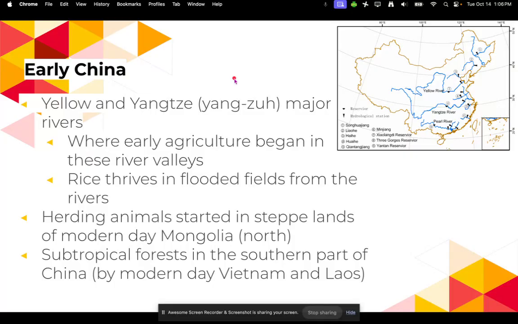But there are two very major and important bodies of water in China, and that is the Yellow River, which is right here, and the Yangtze River, which is right here. Between these two rivers is where early agriculture began, and rice really thrives in flooded fields from these rivers. So that's why rice is so important to the history of China and even China today. Herding animals started in the steppe lands of modern day Mongolia, which would be right up here. And then there are also subtropical forests in the southern part of China, by modern day Vietnam and Laos, so down here. So there's a wide variety of climates in China.